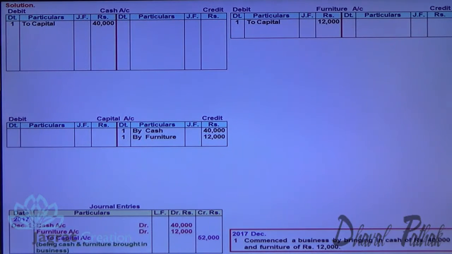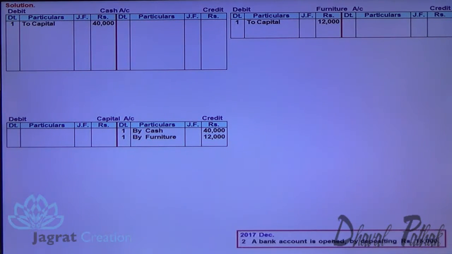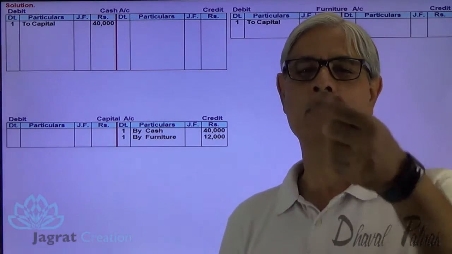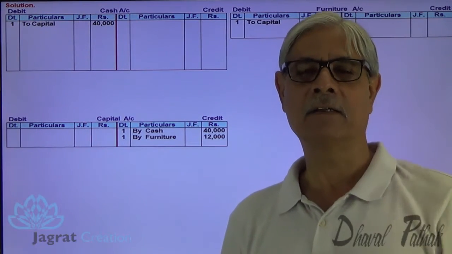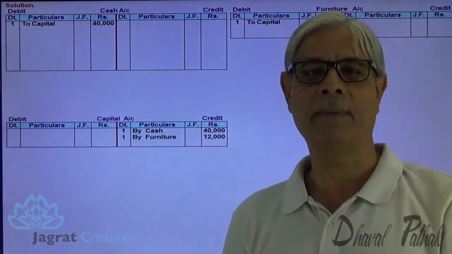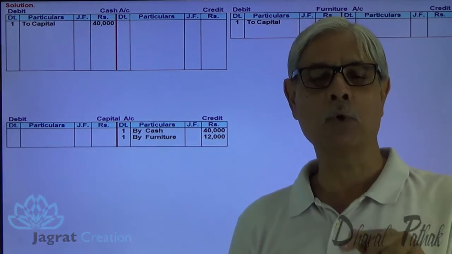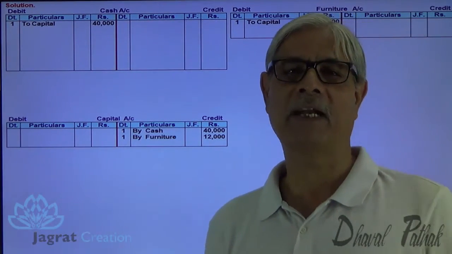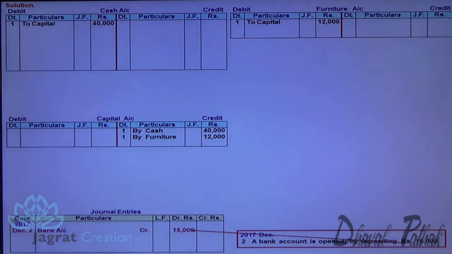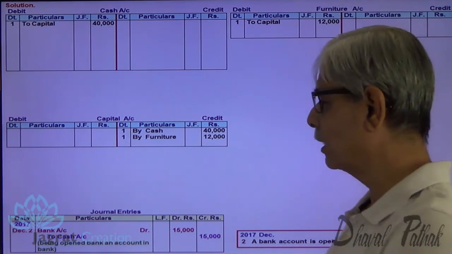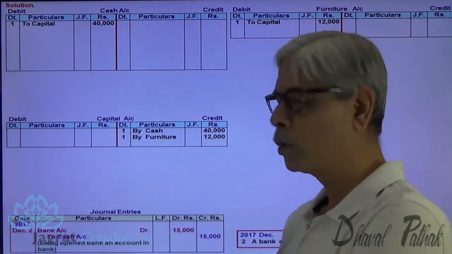Next transaction. A bank account is opened and 15,000 deposited. An account in a bank is opened. The amount deposited in the bank is 15,000. Bank is the receiver. Debit the receiver. Bank account debit. Cash goes out. Credit what goes out of ownership. So cash account is to be credited. So the journal entry for that is bank account debit to cash account credit. Narration: being opened an account in the bank by depositing 15,000. This is the journal entry that is recorded.